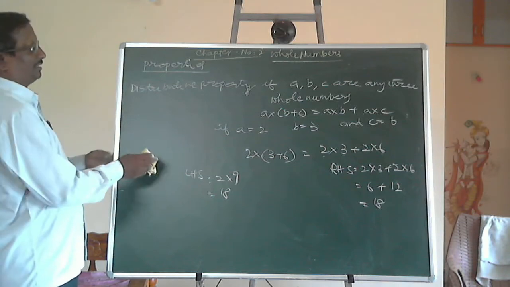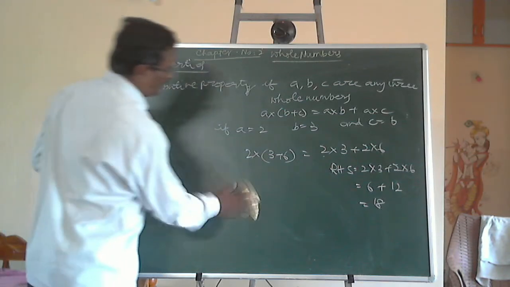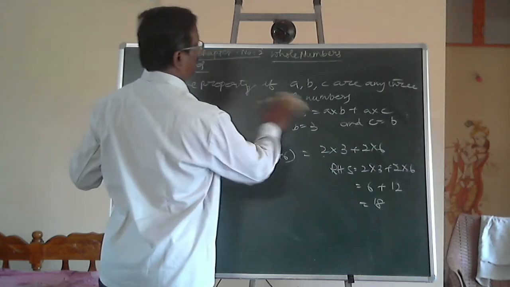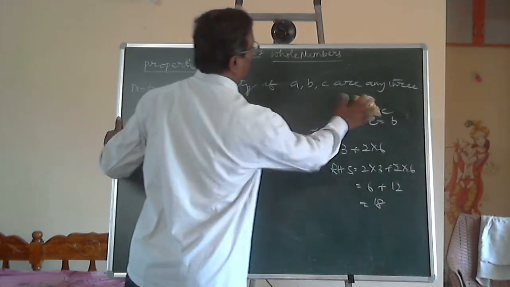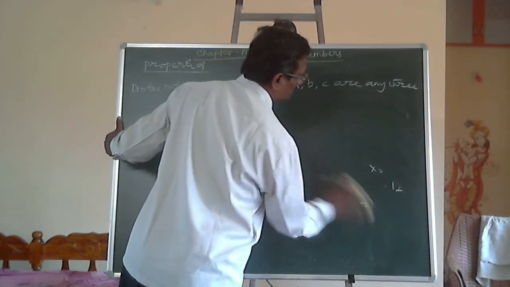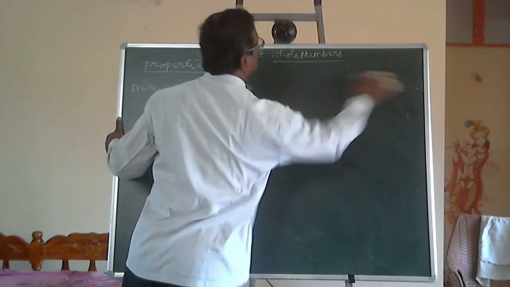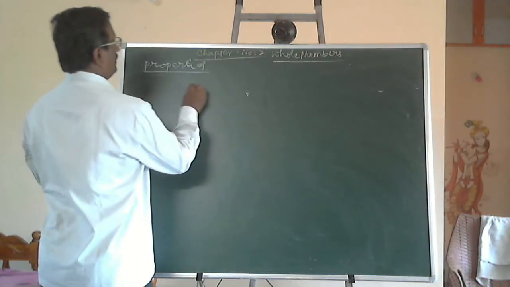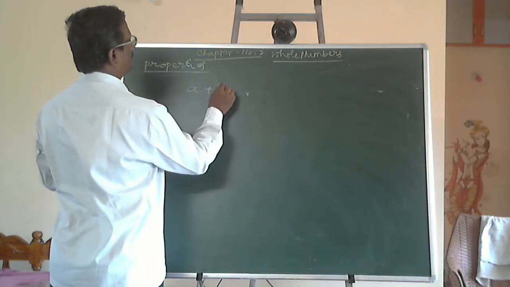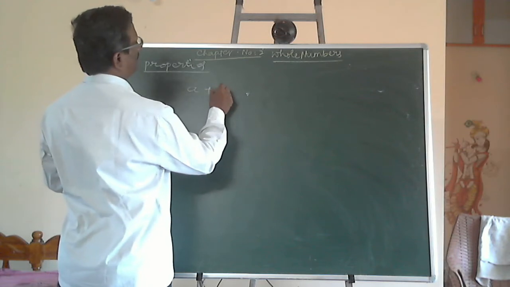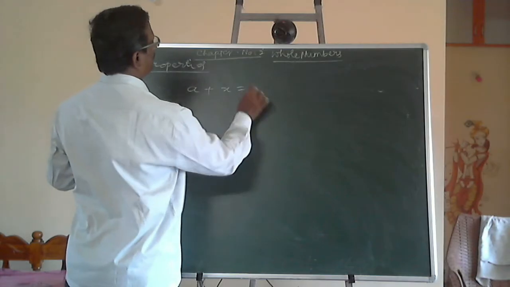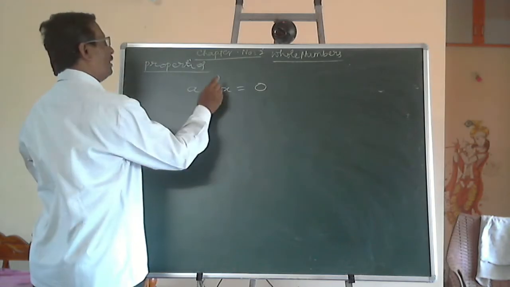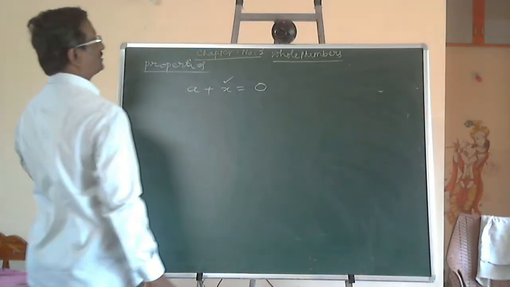Then another one, we don't have additive identity, no, additive inverse and multiplicative inverse. Suppose A is any whole number, then add some number x such that the sum is 0. Do you have this x in the set of whole numbers?